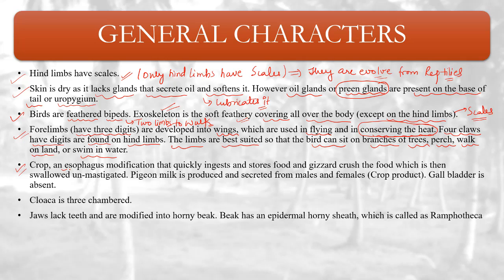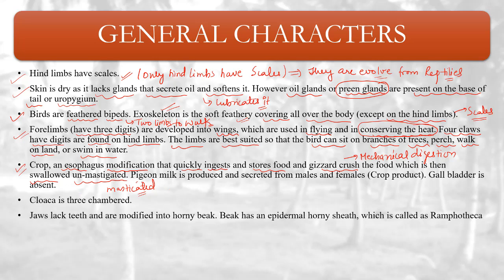The crop is an esophageal modification that quickly ingests and stores food, and the gizzard crushes it, providing mechanical digestion. The food is swallowed unmasticated, without proper mastication. So the crop helps to ingest and store food, and the gizzard helps in mechanical digestion.